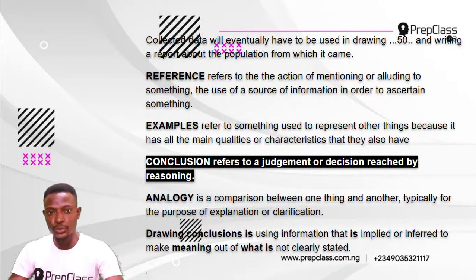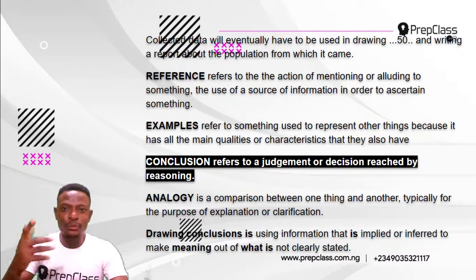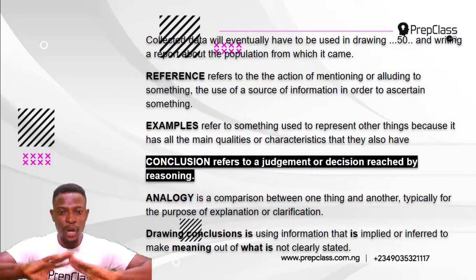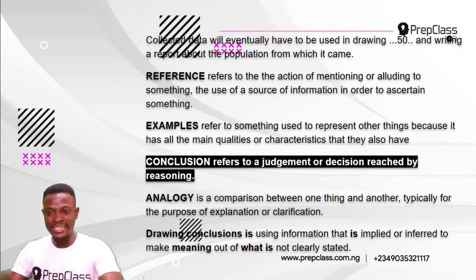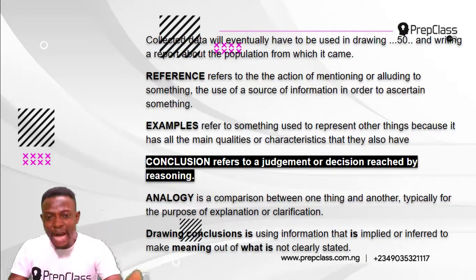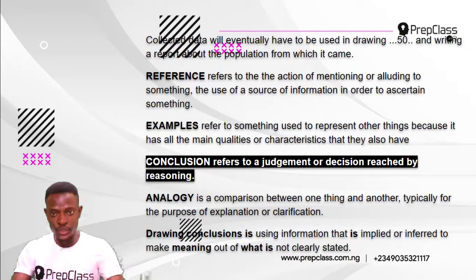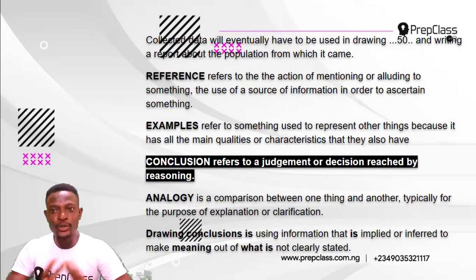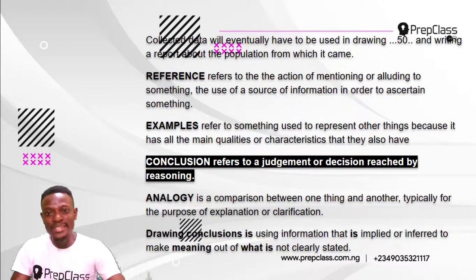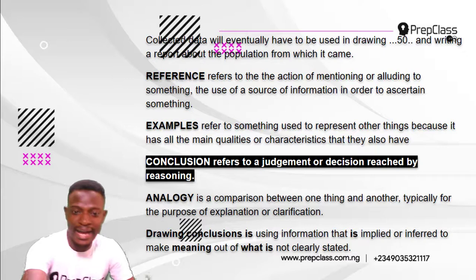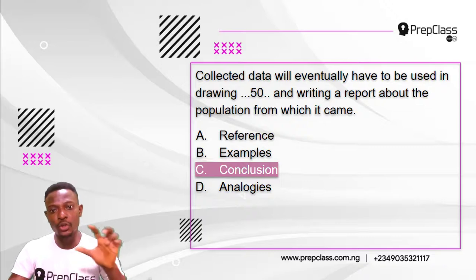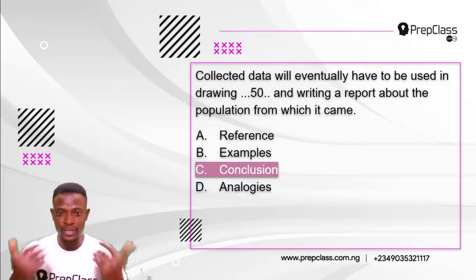So the answer is conclusion. Collected data will eventually have to be used in drawing conclusions and writing a report about the population from which it came. Now, drawing conclusions is using information that is implied or inferred to make meaning out of what is not clearly stated. You've gotten responses from your questionnaire. So from those collected data, you now draw a conclusion and you write a report about the population from which it came. You arrive at a conclusion. So the answer is option C.